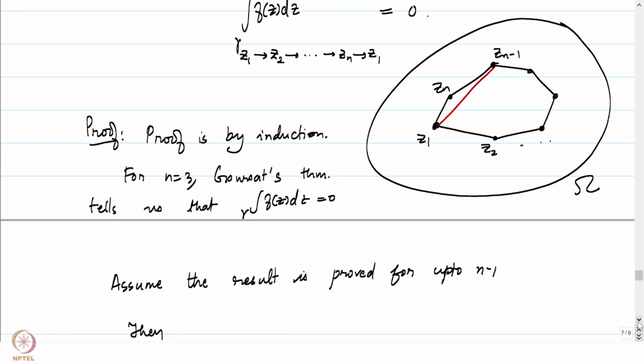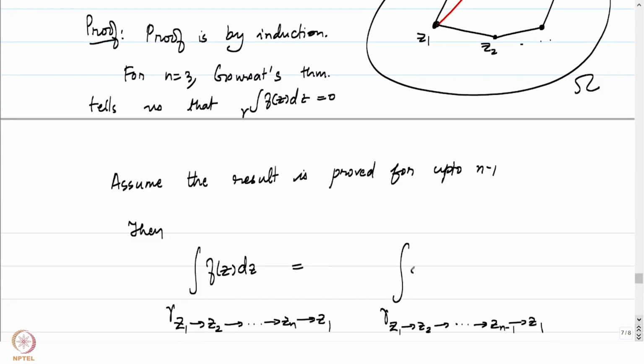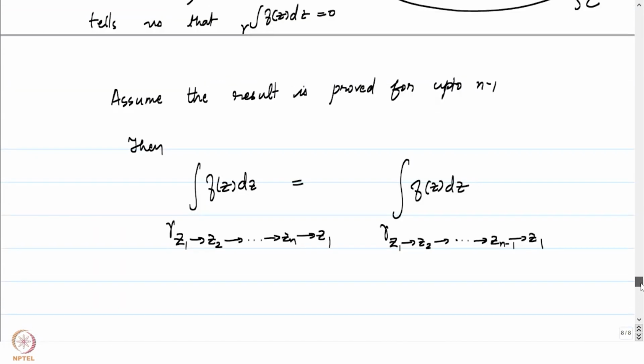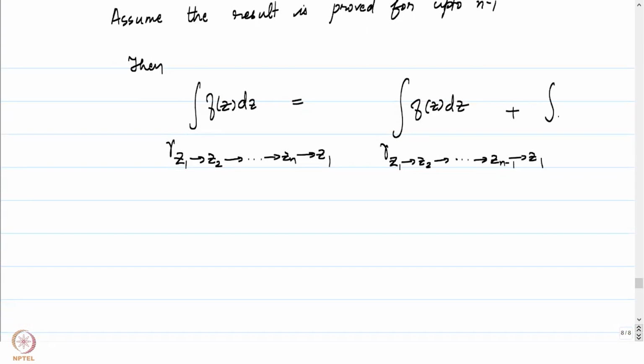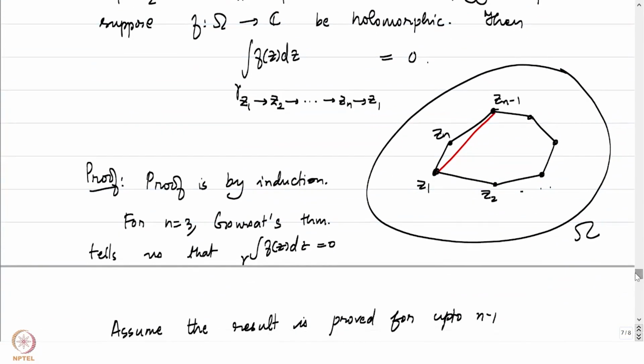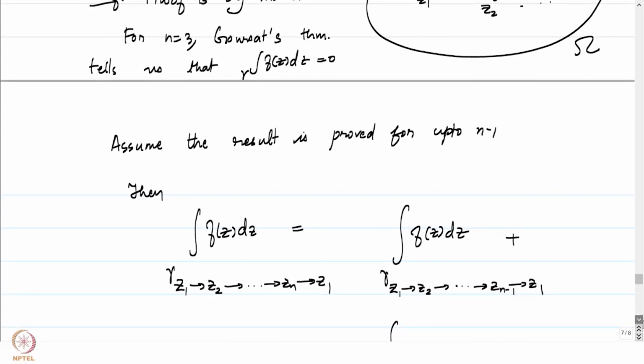That is the curve being captured here. And then one more curve in the story would be gamma zn minus 1 to zn to z1 and back to zn minus 1. That's what is being captured here.